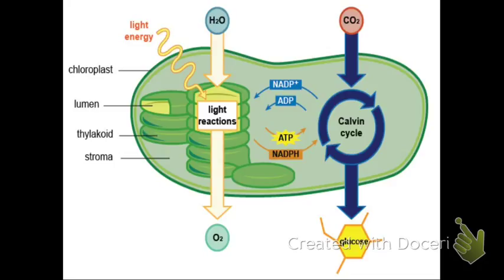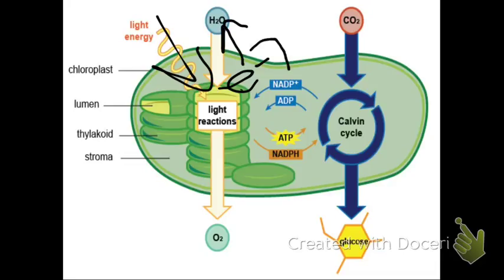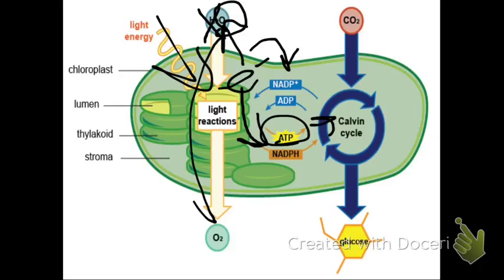Next, in the Calvin cycle, so that's here. So when light energy goes in, electrons are emitted, which bind with hydrogen from the water, and so it takes the hydrogen here and the NADP plus and makes that into NADPH. In this process, they are able to create energy, which creates ATP, which moves into the Calvin cycle. Because the hydrogen gets used up, there's oxygen left over, which is expended as molecular oxygen.